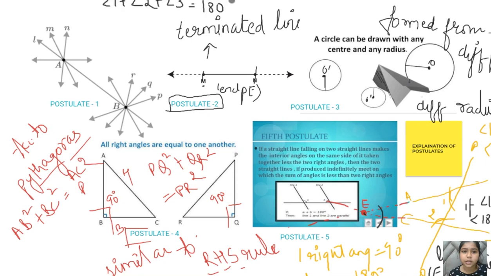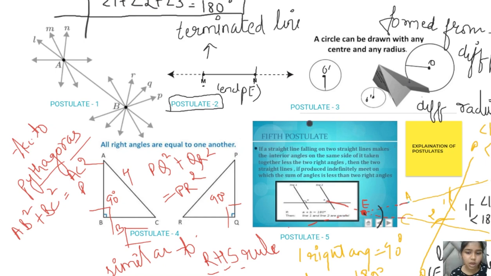This is what they meant: if the sum of the two interior angles on the line is not equal to 180 degrees, then both lines will produce further to meet at a certain point, and the angle formed at that point added with the two other interior angles will equal the two right angles. This is what they meant by the fifth postulate.